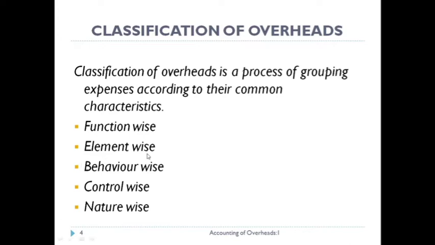Element wise classification includes your indirect material, indirect labor, and indirect expenses. Behavior wise classification includes your fixed overhead, variable overheads, semi-variable overheads. Control wise includes your controllable overheads and uncontrollable overheads. And the last one, nature wise, includes abnormal overheads and normal overheads.